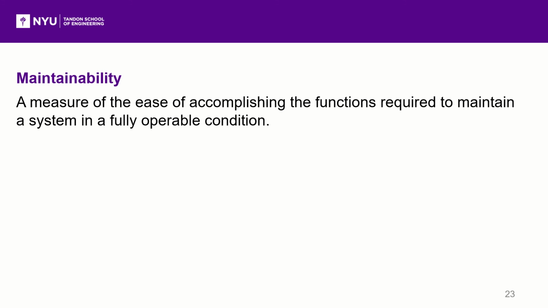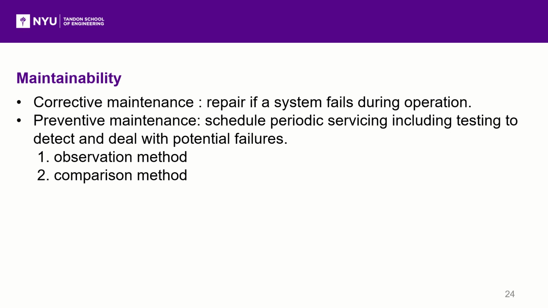The second characteristic is maintainability. The definition of maintainability is a measure of the ease of accomplishing the functions required to maintain a system in a fully operable condition. There are two parts of maintainability: corrective maintenance and preventive maintenance. Corrective maintenance means repair if a system fails during operation.